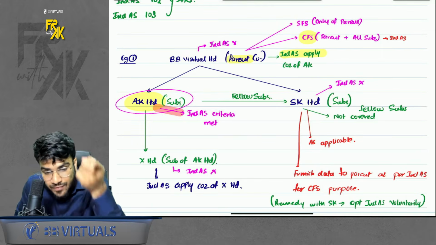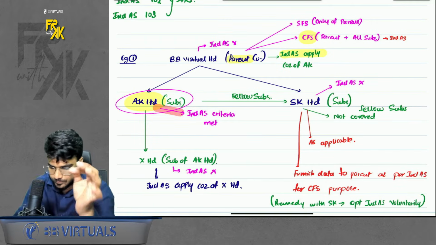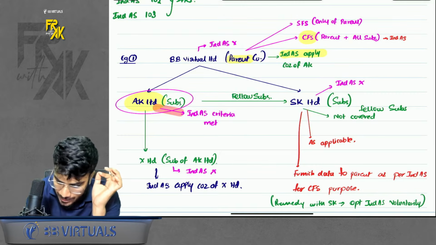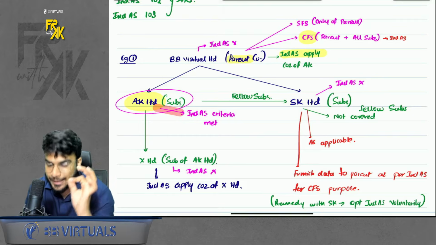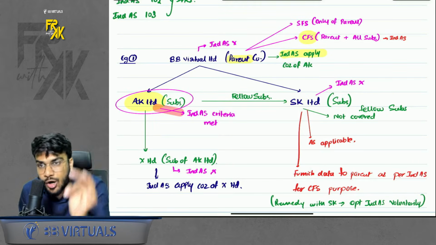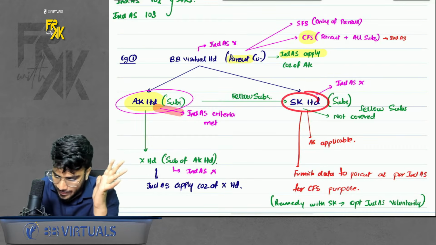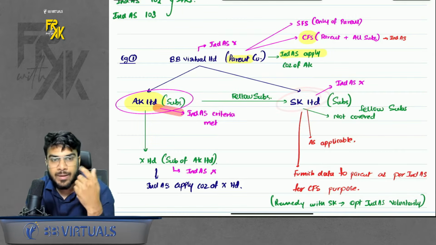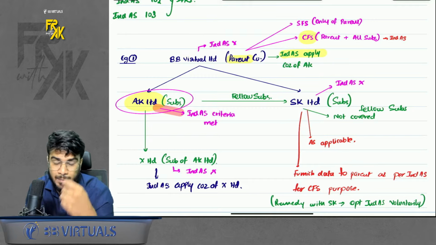But there was one more discussion which we just did, and that was if the parent is covered under Ind AS, the parent will have to prepare SFS and CFS both as per Ind AS. So even if SK is preparing its financials as per AS, for the purpose of CFS, SK will have to submit the data to parent as per Ind AS also. That means SK will have to do double work. He will have to prepare its own financial as per AS because Ind AS is not applicable to SK.